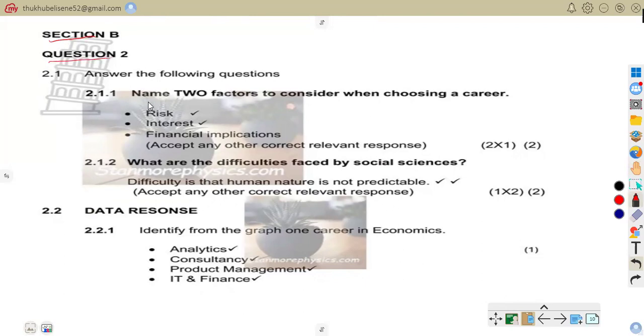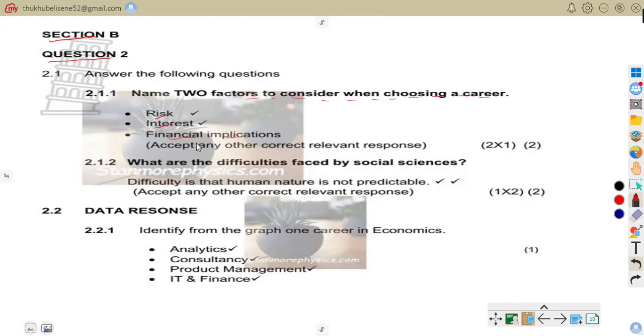As you remember, the question was: name 2 factors to consider when choosing a career. We have risk, interest, financial implications, and any other correct relevant responses. Risk is a factor to consider when you choose a career because some jobs are unstable. For example, freelance work. You have to put that into consideration.